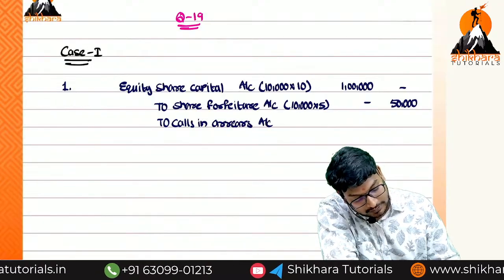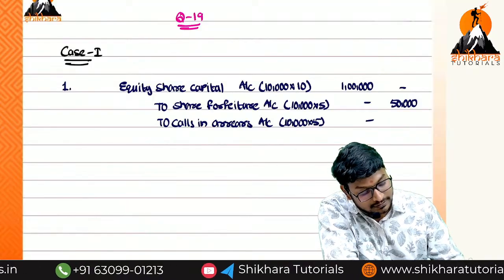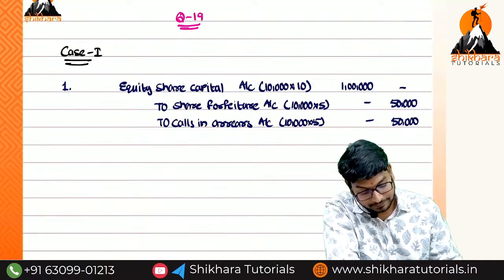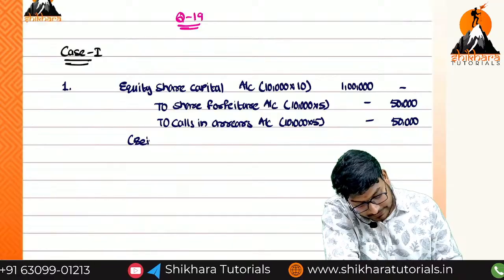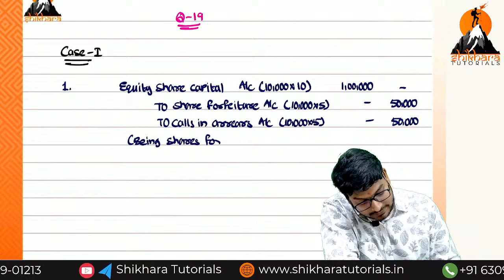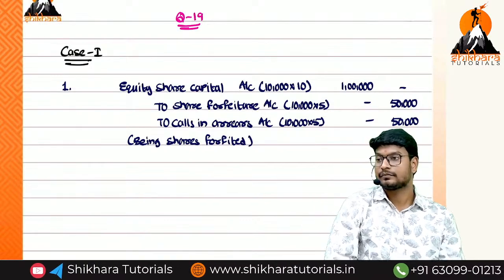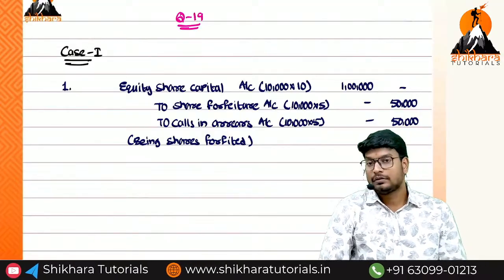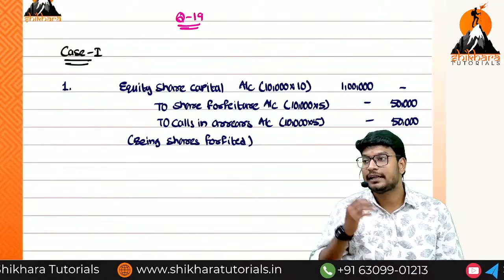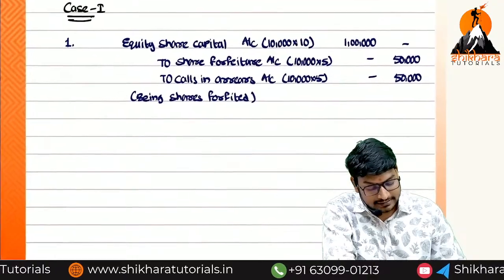arrears account. Received or not received? Not received. We have not received the 5 rupees. That is equal to how much? 50,000. Being shares forfeited. First one is total face value, second one is amount received, third one is amount not received up to the called up. So can you say the second entry?